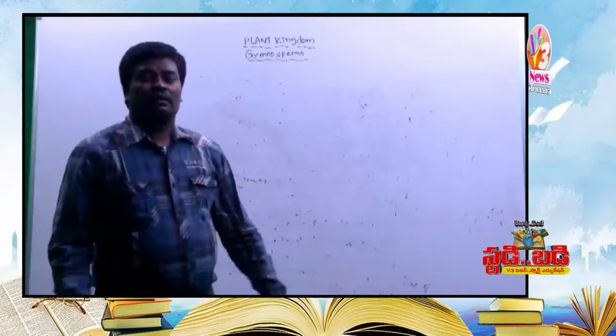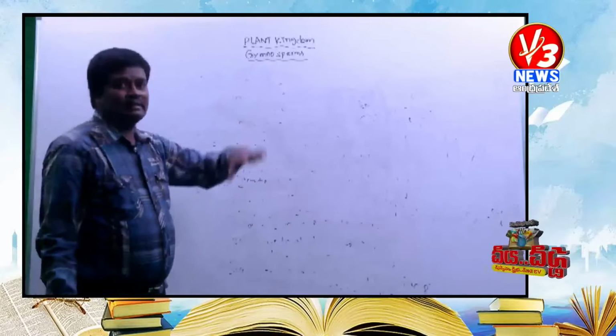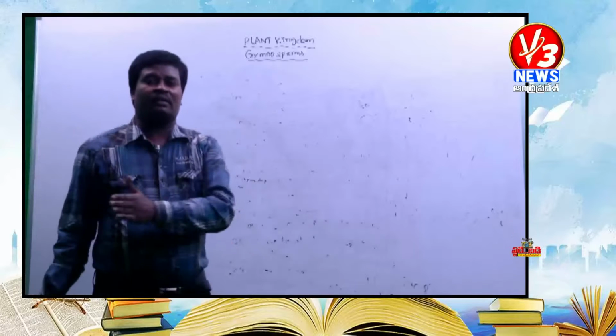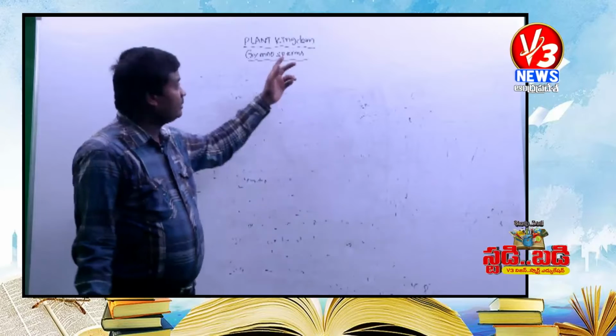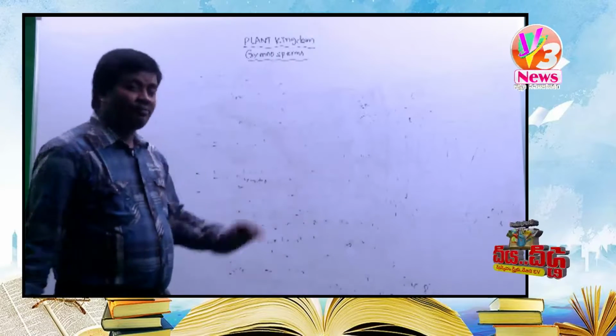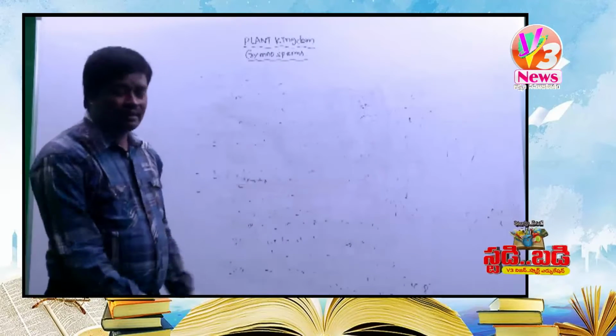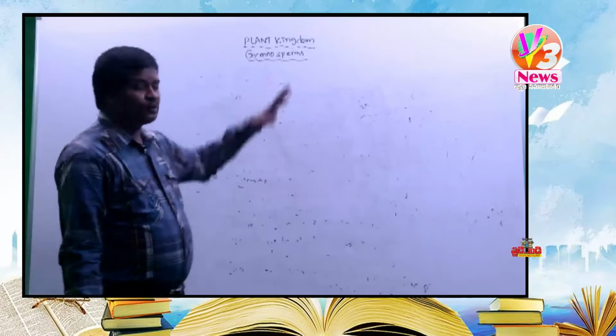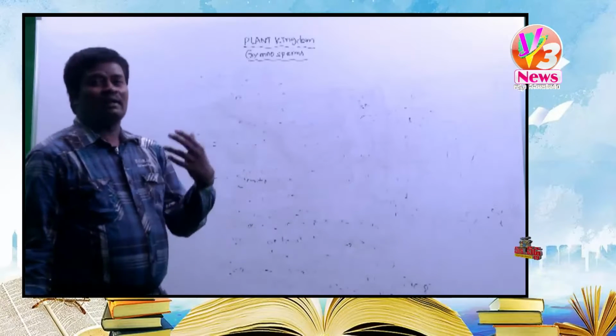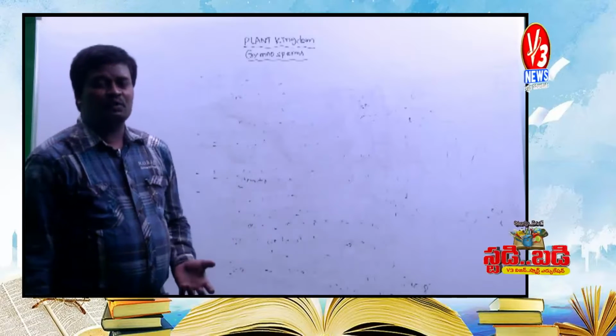Okay, so the last group of plants is called gymnosperms. In the course of evolution, after algae, bryophytes and pteridophytes, the next group of plants is the gymnosperms. After gymnosperms, the highly evolved plants are called angiosperms. Before the angiosperms, we are discussing the gymnosperms, starting with their habitat.